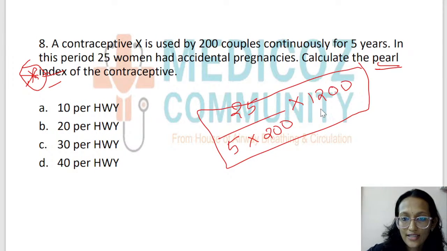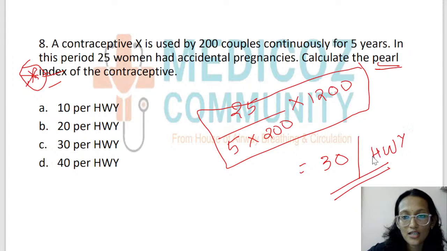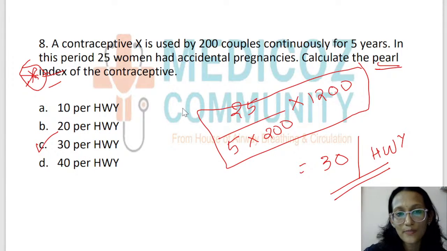So when you calculate this, you will be getting the option of 30 per 100 woman years. Okay, 30. So your answer is C. So if you know the formula for Pearl index, it's going to be direct.